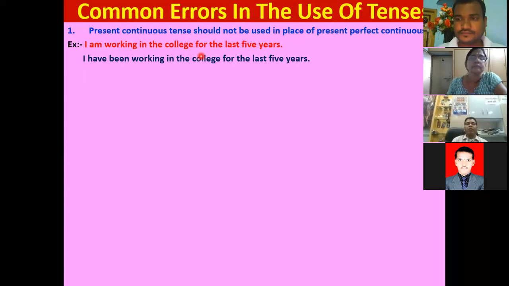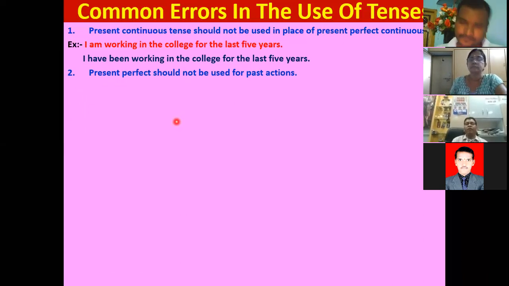Okay? Good. Sir, I have been working in the college for the 5 years. For yesterday, sir? For yesterday, simple past, simply. No one can work for one day. Correct? Yes. So for example, if you want to talk about only one day, then you can say, "I worked for the college for one day." I worked, already completed for only one day.